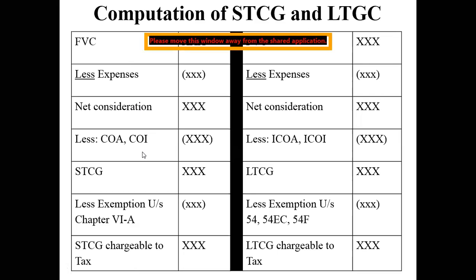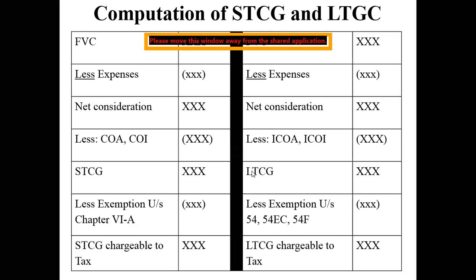Okay. So here the word I does not mean inflation. The meaning of the word I is indexation. Indexation is nothing but adjusting the cost for inflation and then arriving at your index cost of acquisition. Any doubts? Anyways, I have not come to the concept of indexation. I'll come to it and then I'll explain what it means. But try to understand there is something called index cost of acquisition and index cost of improvement. Some value has to be mentioned here. Please try to know that.